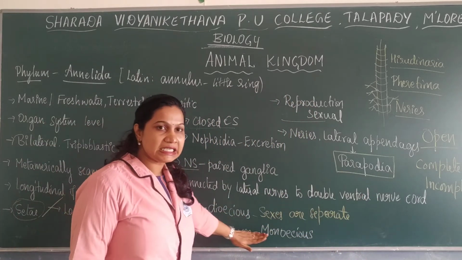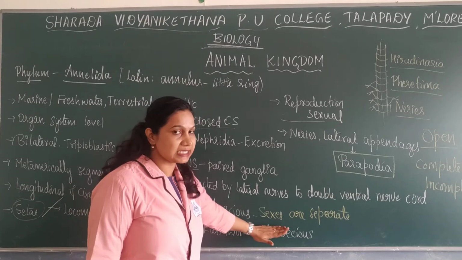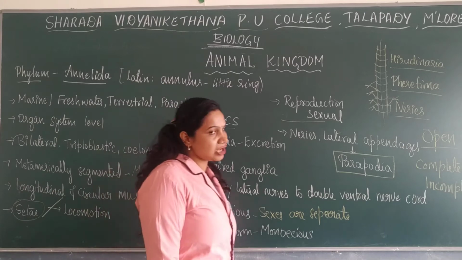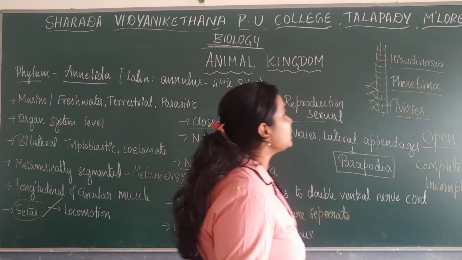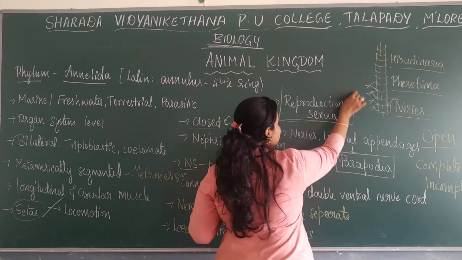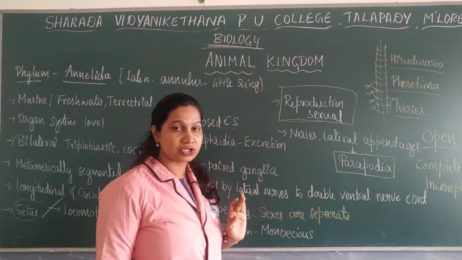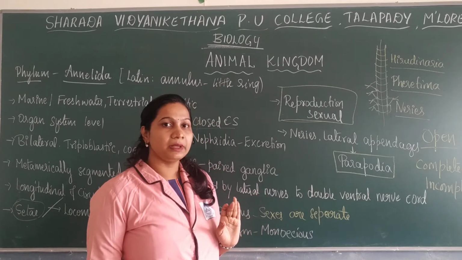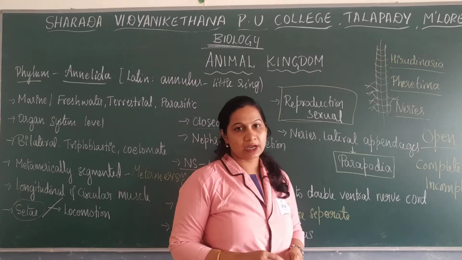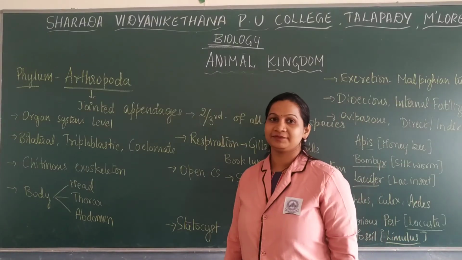Whereas Nereis is dioecious, which refers to sexes being separate. Leech and earthworm are monoecious, where the sexes are not separate, or they are also termed hermaphrodites. Next, reproduction is by the sexual mode. Fertilization is normally internal. So this is regarding the phylum Annelida.